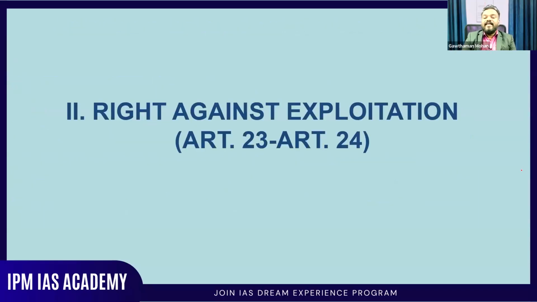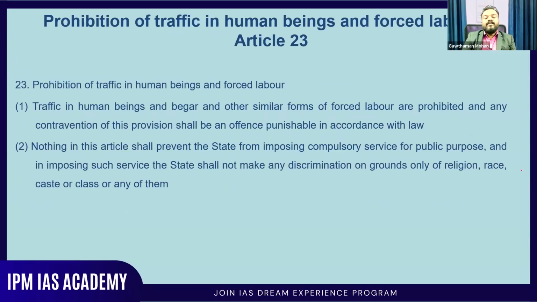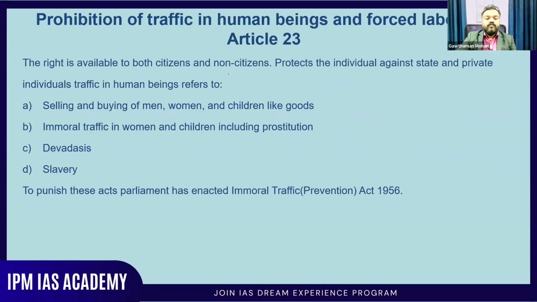Now coming to right against exploitation. Article 23 and Article 24 of the Indian Constitution deal with right against exploitation. What is this? So one is the prohibition of traffic in human beings and forced labor. So it is mainly related to human trafficking and forced labor. Very important to understand this.